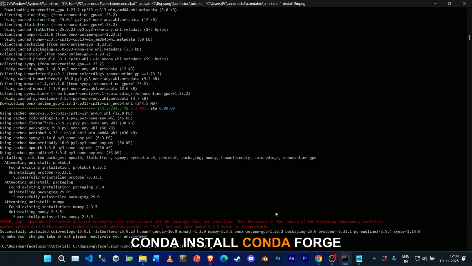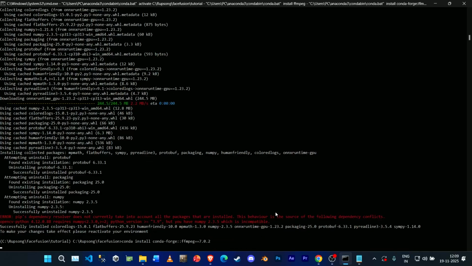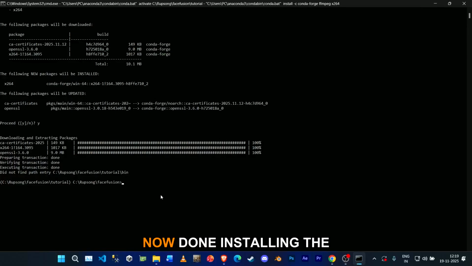Type conda install conda-forge ffmpeg-easy equals 7.0.2. Press enter. Okay guys, we are now done installing the ffmpeg-easy. Now the final step, type python FaceFusion.py run.